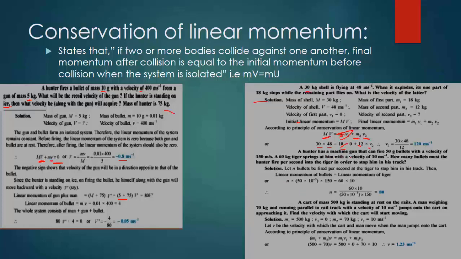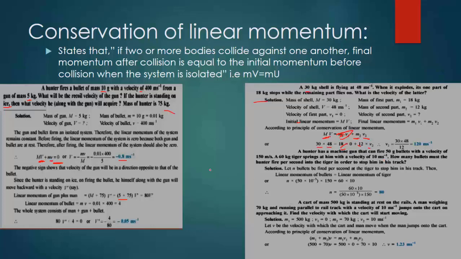Okay, a hunter has a machine gun that can fire 50 bullets at a velocity of 150. So initially there is momentum of 50 times 150. A 6 kg tiger springs at him with a velocity of 10 meters per second. How many bullets must the hunter fire per second into the tiger in order to stop him in his tracks? It means the momentum of the tiger coming must equal the momentum of the bullets going to the tiger, so that when they collide they stop.